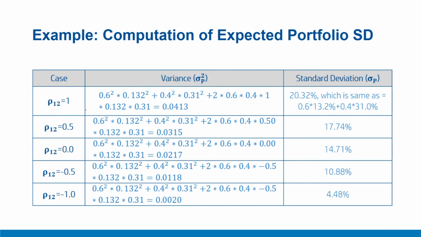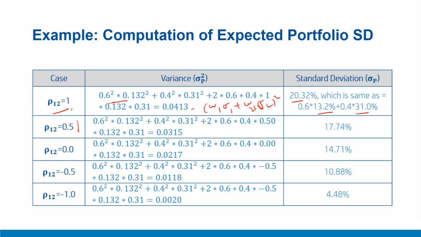So first look at the first case where rho 1 2 is equal to 1, and the formula is simply the same formula that we are using. In this case, the overall risk works out to 20.32%, which is also the same as the weighted average of individual risk. This is because in this case, as we have seen with rho 1 2 equal to 1, no diversification occurs, and the standard deviation or variance formula is simply this, because no diversification is there and securities are moving in perfect lockstep manner.